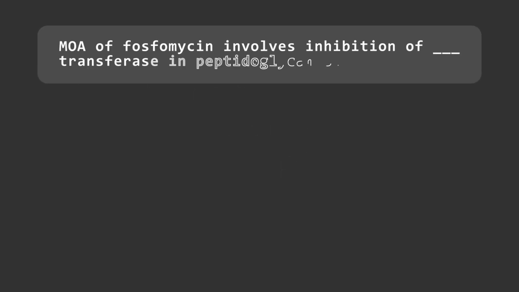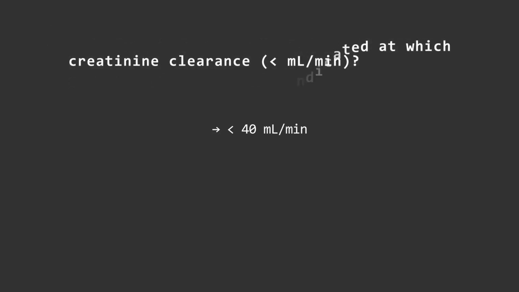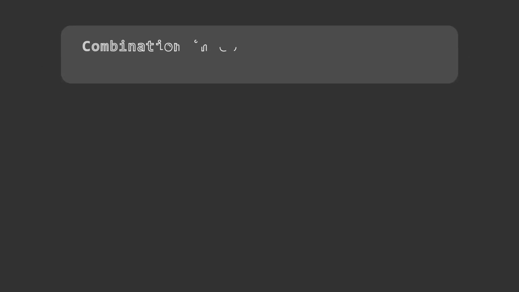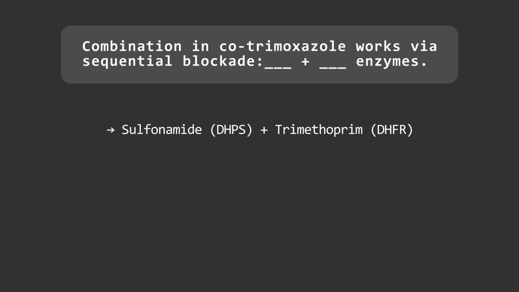Mechanism of action of fosfomycin involves inhibition of MurA transferase, enolpyruvyl transferase, in peptidoglycan synthesis. Nitrofurantoin is contraindicated at which creatinine clearance? Below 40 milliliters per minute. Give one drug of choice for C. difficile if both vancomycin and metronidazole fail: fidaxomicin. Cotrimoxazole works via sequential blockade of two enzymes: sulfonamide on DHPS, plus trimethoprim on DHFR.